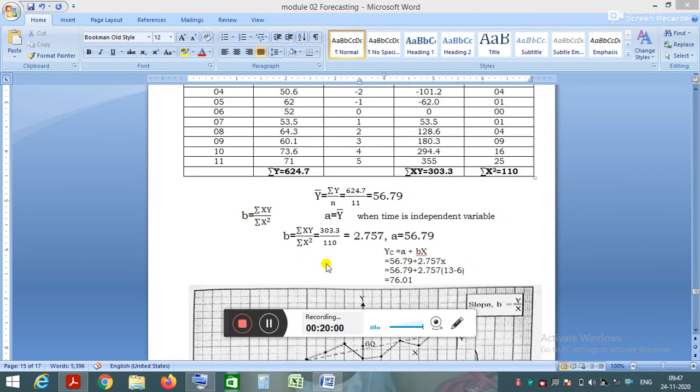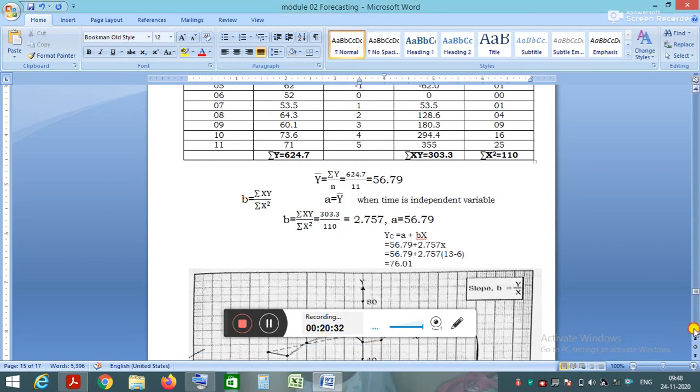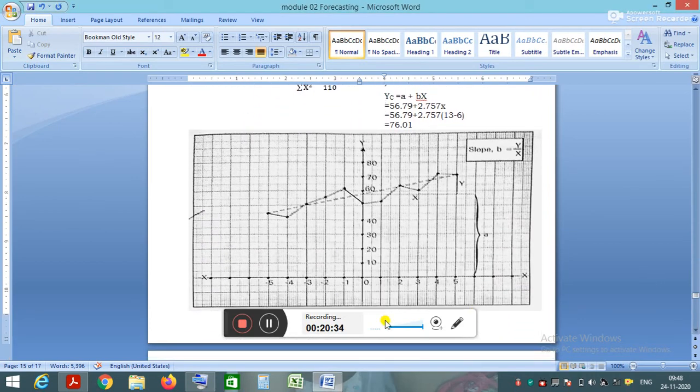Then he asked us to find the volume of demand during the year 13. Therefore, we need to substitute the value of x for the year 13. 13 minus 6 is 7. So 7 into 2.757 plus 56.79 gives the volume for the year 13. Then he asked us to plot the data on a graph, x versus y.